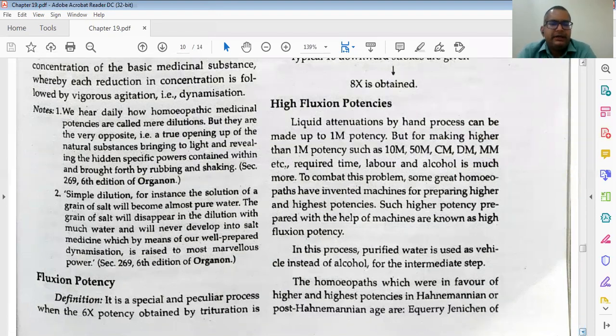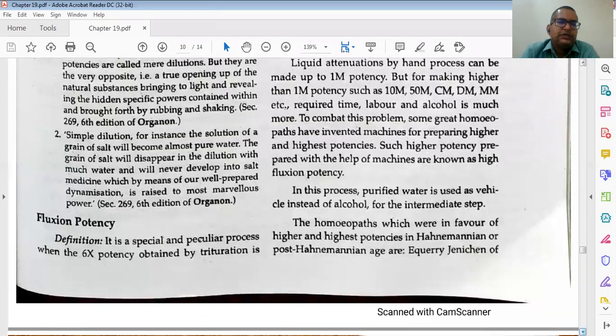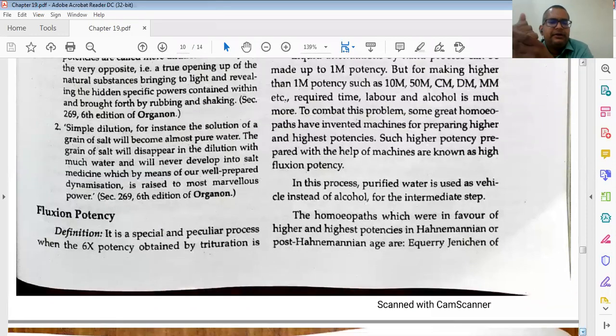It is again given in aphorism number 269, sixth edition of Organon. So just know that the potentization process is given in the sixth edition of Organon, aphorism number 269.